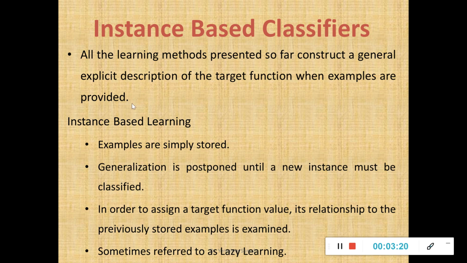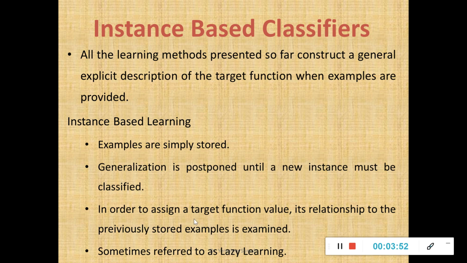But in case of an instance-based classifier, the examples are simply stored. The generalization is postponed until a new instance must be classified. What is generalization? Finding the class label of the new instance, whether a student has passed or failed, it will be postponed. When will it be declared? When all the input sets are stored and a new instance comes, they try to match whether it is available in the data set or not. If it is available, it will give the result, else no. That's what I call the instance-based learner.